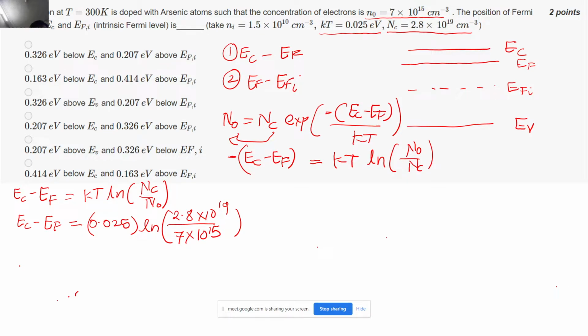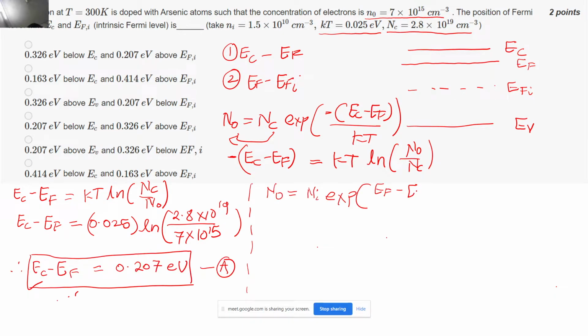Okay, now we also want to calculate EF minus EFI. So now I will be using the second equation, which will be nothing but your n0. Now, instead of Nc, I am writing this equation in terms of Ni. So this will become the exponential of (EF minus EFI) divided by KT. Again, by taking this to the left hand side and taking the log, we will get EF minus EFI equal to KT ln of n0 divided by Ni.